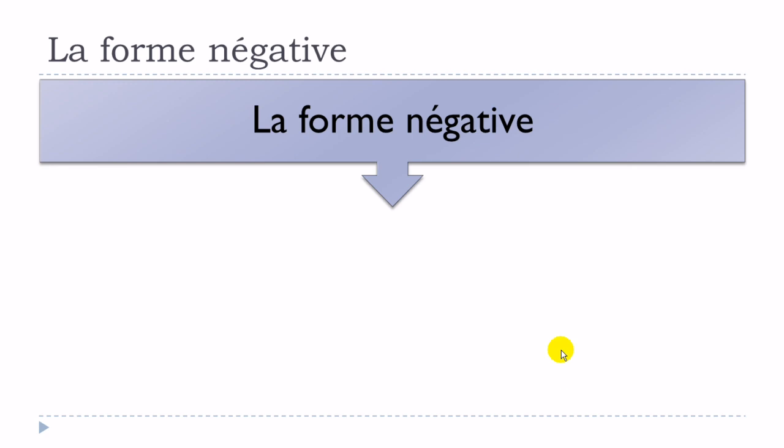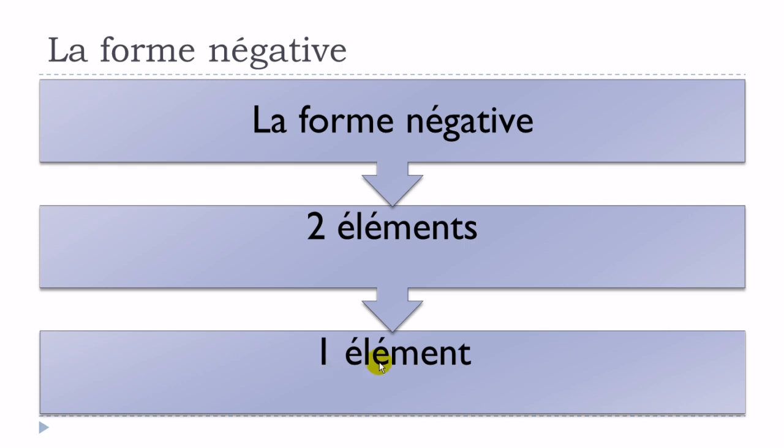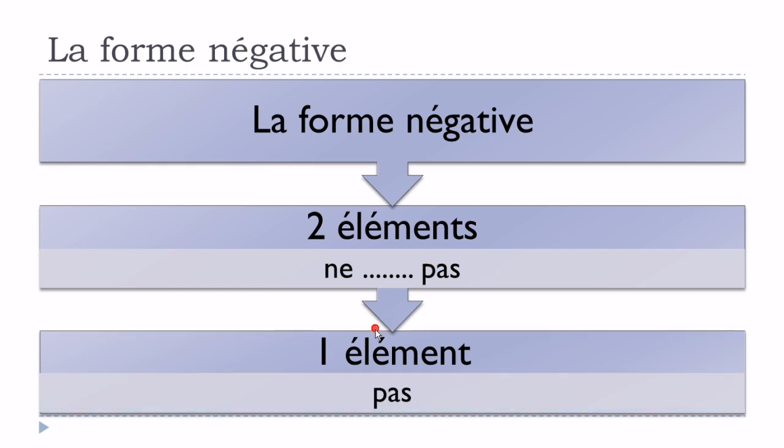Okay? So remember, la forme négative, you should have two parts, or then it's possible to see one part. Okay, when you've got two parts, it's ne and then pas. Okay, or then only pas, but we are here dealing with informal French, so be careful, don't use that in all the situations.